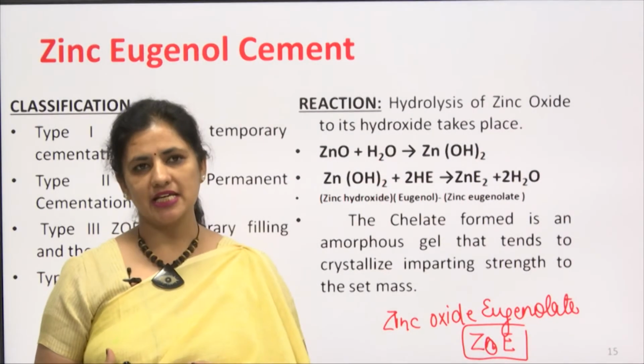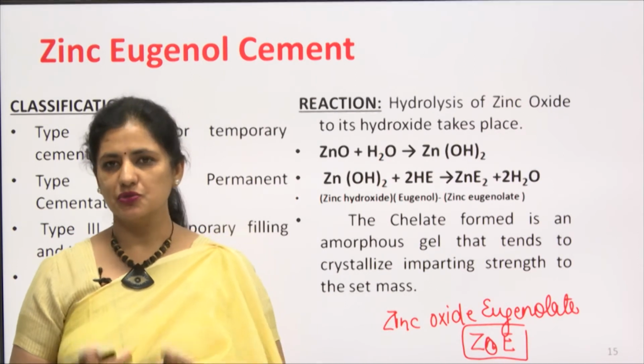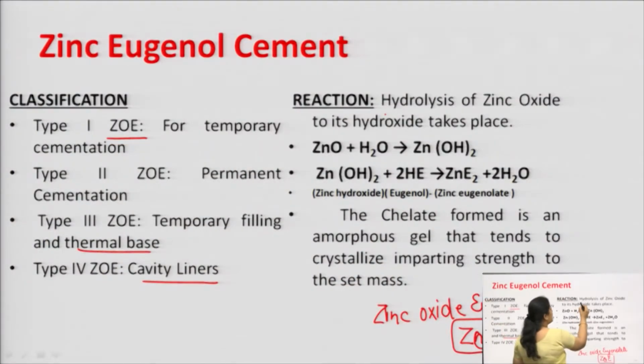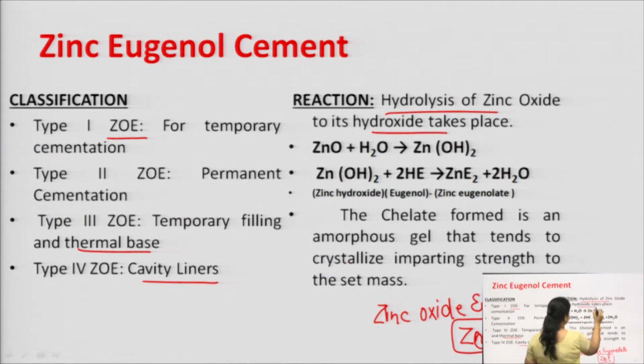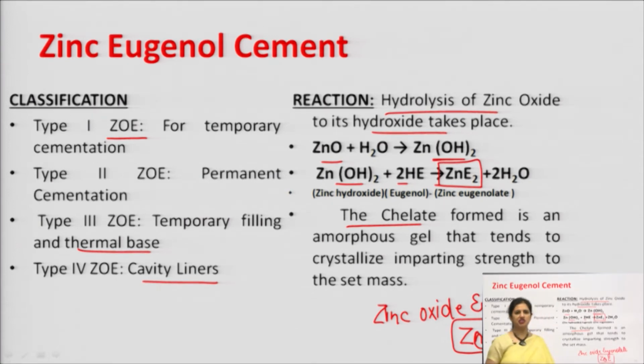Now, what reaction takes place when we make this zinc eugenolate? Hydrolysis of zinc oxide to its hydroxide is the first reaction. ZnO reacts with water, so obviously hydroxide will be formed. Now, when this hydroxide reacts with the eugenol, it forms zinc eugenolate. The chelate formed is an amorphous gel that tends to crystallize and imparts strength to the set mass. Now, this is the agent which gives the strength to the mass which has been used. So, this provides that cementing or joining purpose.